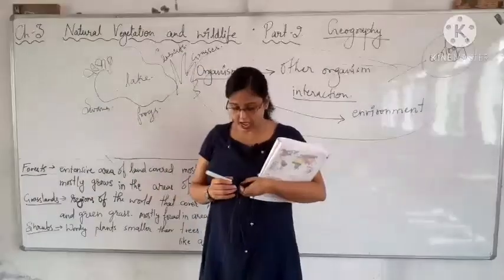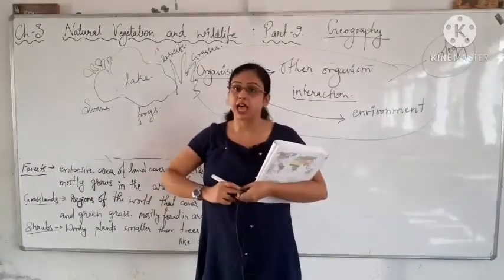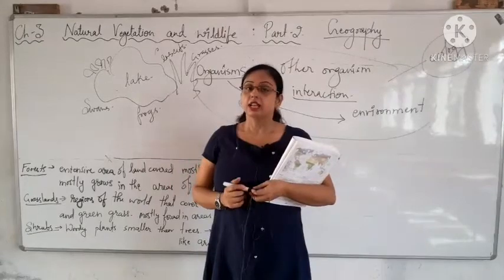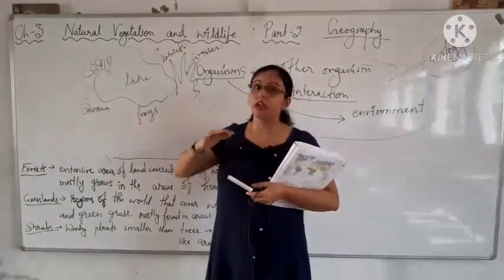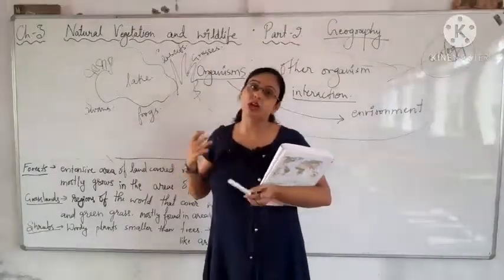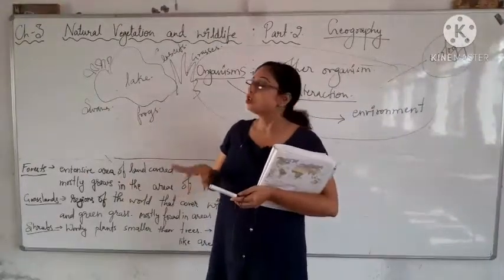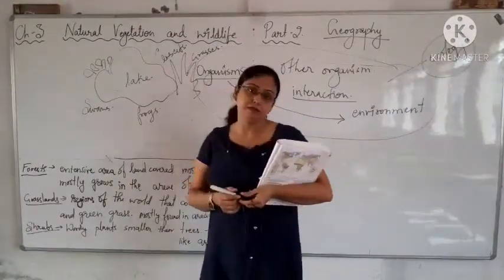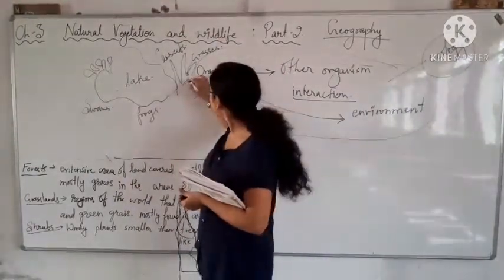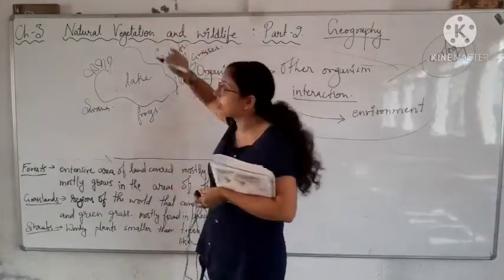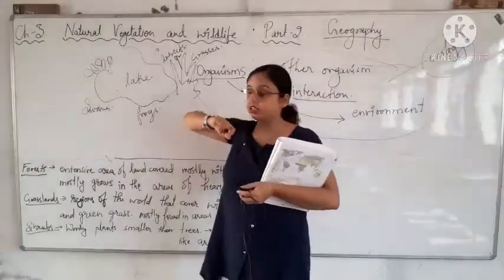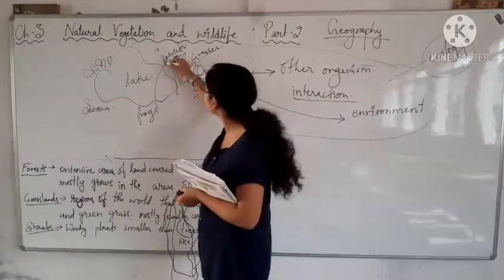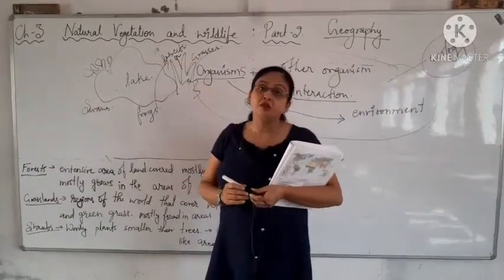Now as you know, there is a food cycle, right? In that every living being depends on others for their food. So like this we have grasses, and from grasses insects take their food and frog takes the insect as food.